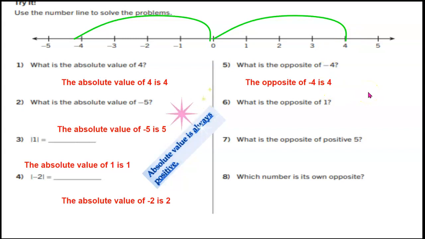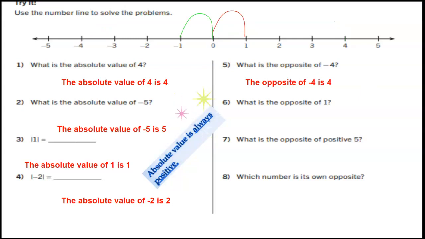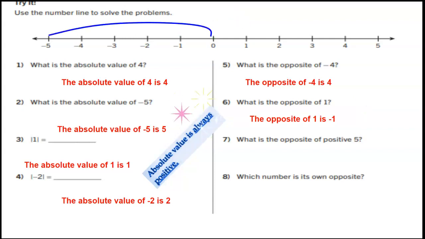What is the opposite of +1? Well, the opposite of +1 is -1 because both are 1 away from 0. What is the opposite of +5? Well, the opposite of +5 is -5 because both +5 and -5 are 5 units away from 0.